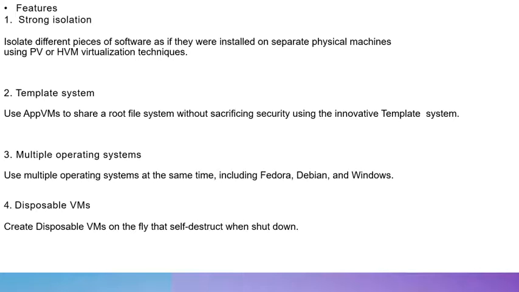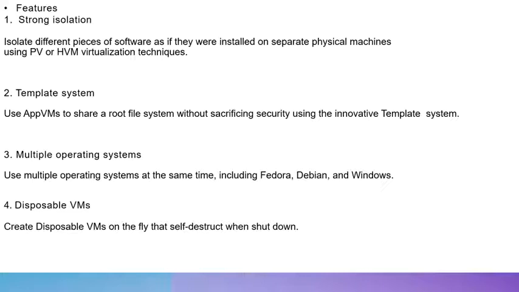Now let's come to the features of Qubes. The first and prominent feature is strong isolation. It isolates different pieces of software as if they are installed on entirely separate physical machines using PV or HVM virtualization techniques. It has a template system which uses AppVMs to share a root file system without sacrificing security, using the very innovative template system.